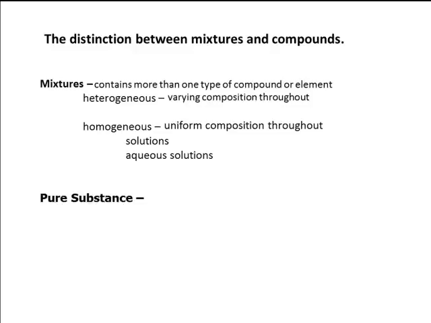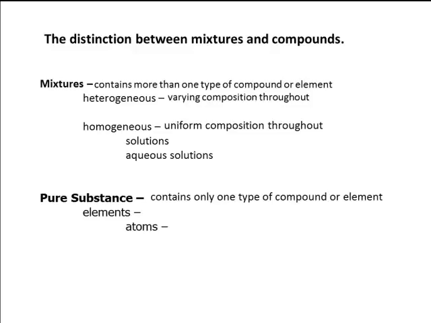Okay, we could also have pure substances. Remember, pure substances are going to contain only one type of compound or element. So we could have elements. Remember, those elements could be in the form of just atoms, could be in the form of molecules. We could have our compounds, our pure substances. Those are only going to exist as molecules.